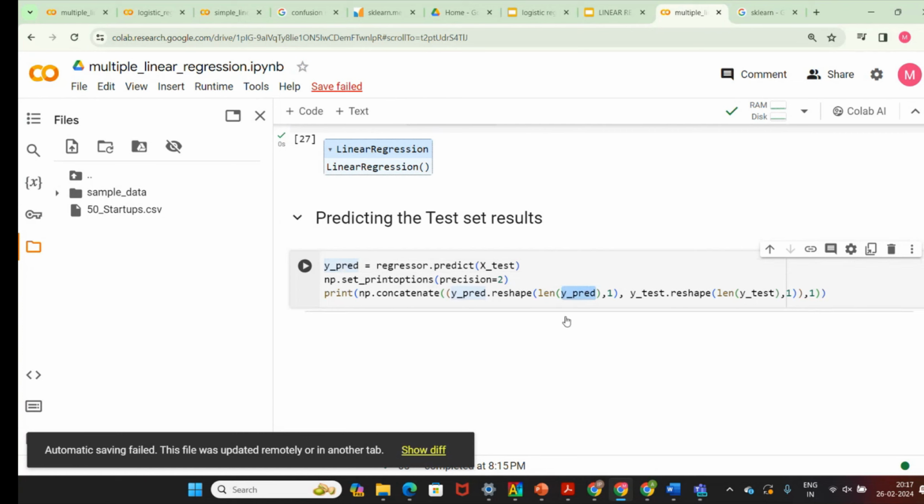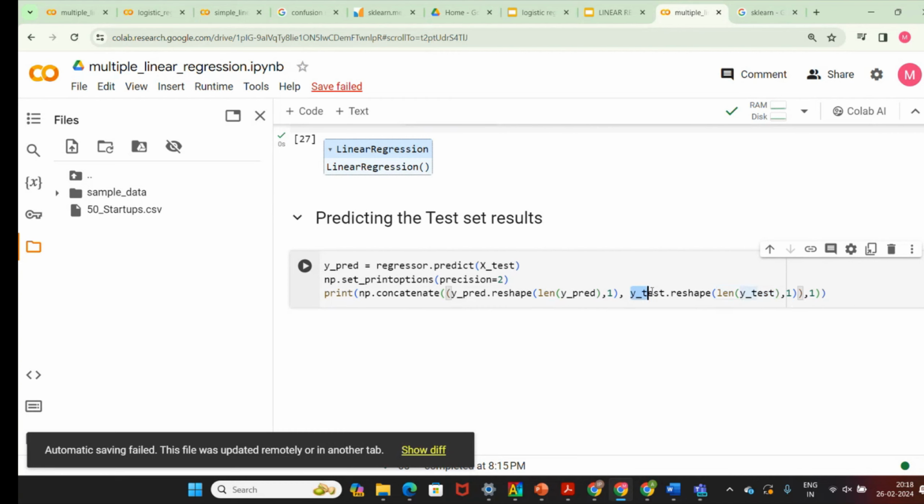Y predict means the predictions for the X data set, 20% of the values. There may be 30% you can use, some may be using 40%. So it is based on the X test value. That's why I'm taking the length of y predict, comma 1. 1 is the single column. After that, y test dot reshape with the same length, rows and columns.